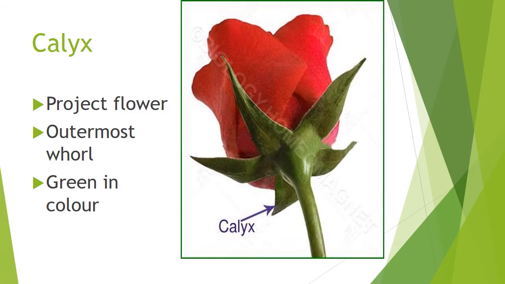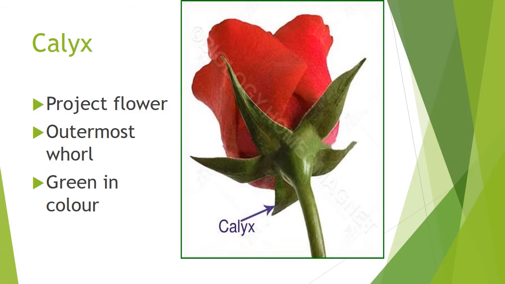And then now calyx. Look at this picture carefully. In this flower, which part is green in color as well as shaped like chapels? That is a calyx. Calyx is green in color, and the shape is similar to a chapel, isn't it? Not a stem-like structure, not any other structure.